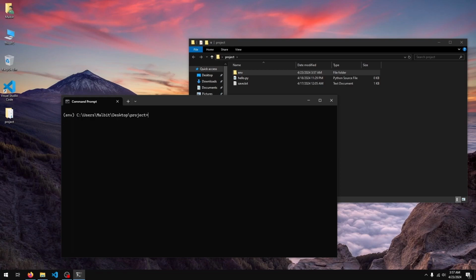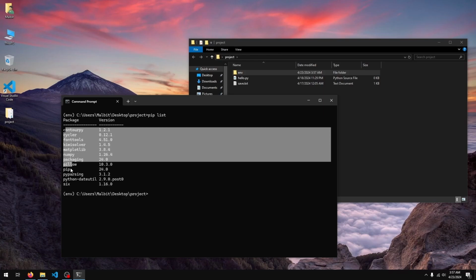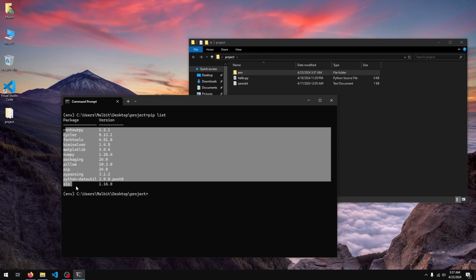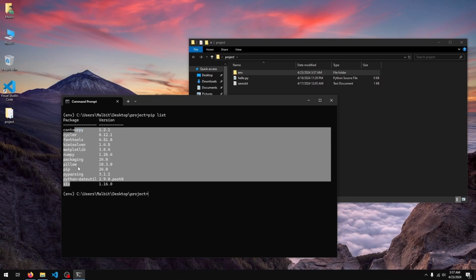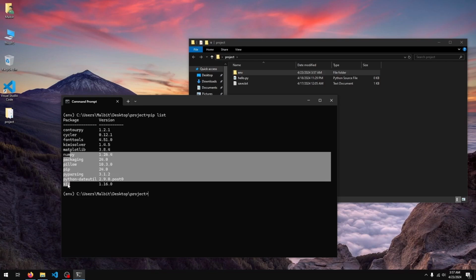I'll just do cls, and I'll do pip list again. Notice that my virtual environment is active. So if I hit enter, we can see a list of all the packages installed. You'll see that we not only have matplotlib, but we have a bunch of others as well. This is because matplotlib depends on all of these to work.